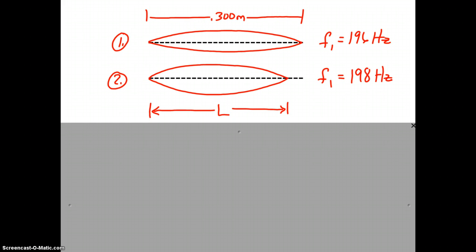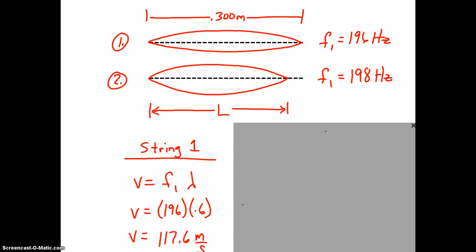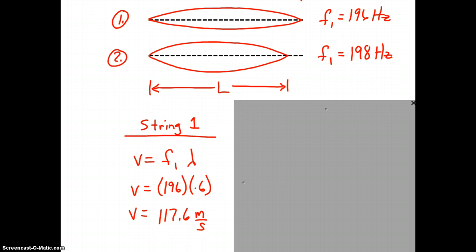All right, so we're going to start by taking a look at string 1, and start with the wave equation, v equals f1 lambda. What we're doing is we're figuring out the speed at which sound travels in that string.